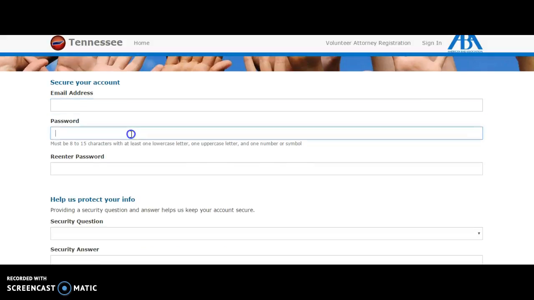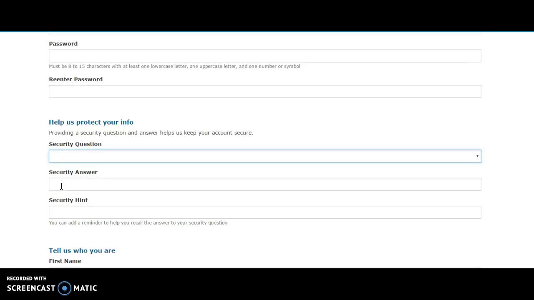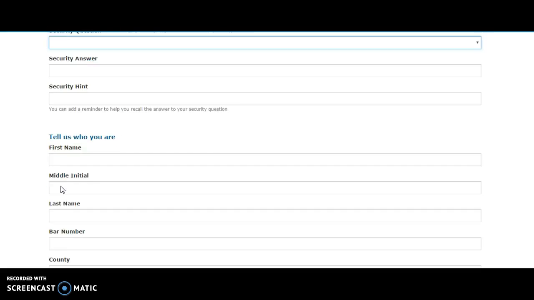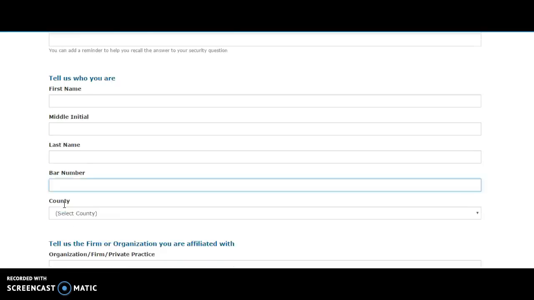You can use a password that you establish, 8 to 15 characters, and don't forget the lowercase letter, uppercase letter, and the number symbol. We'll also ask you for a couple of pieces of information in order for us to help you find that password if you happen to forget it. We'll ask you to tell us a little bit about you as the volunteer, and especially tell us about your license, because we need all volunteers with the site to be authorized in their state to provide pro bono advice.